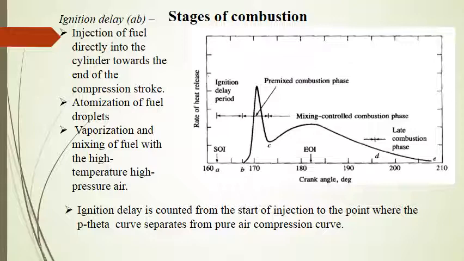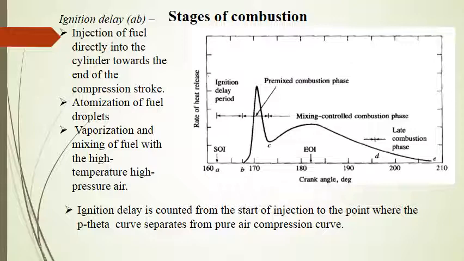Now during the ignition delay, not only is injection of fuel into the cylinder taking place, but also atomization of fuel droplets and vaporization of fuel along with the mixing in the high temperature, high pressure air. Atomization means breaking up of liquid fuel droplets into smaller droplets.